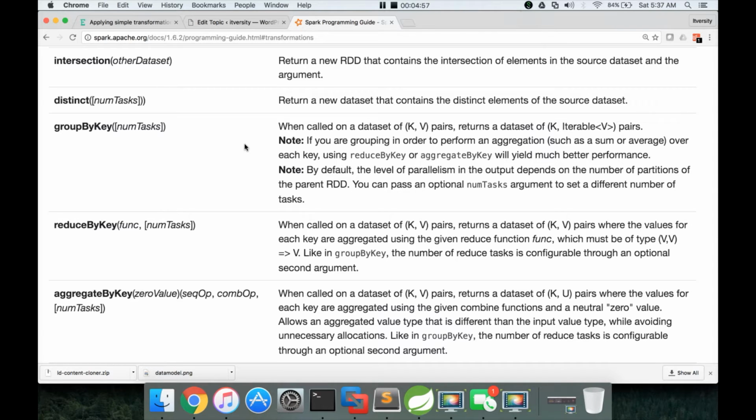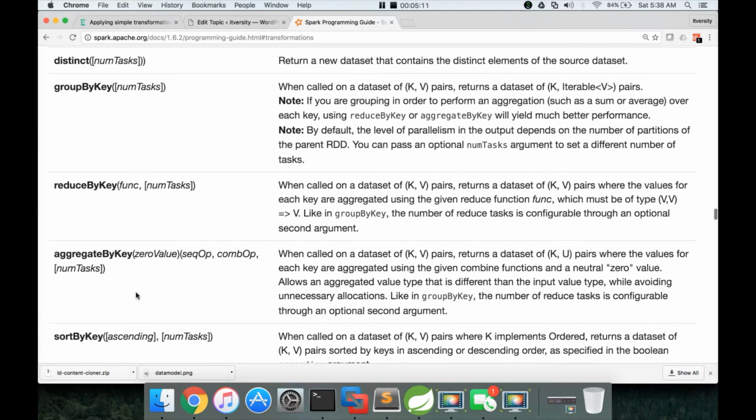So group by key is a generalized aggregation transformation. There are specific aggregation transformations which use combiner, which are only used for aggregation such as sum, min, max, etc. And those are reduce by key and aggregate by key. Okay, and reduce by key and aggregate by key have subtle difference. We will see that a little bit later.